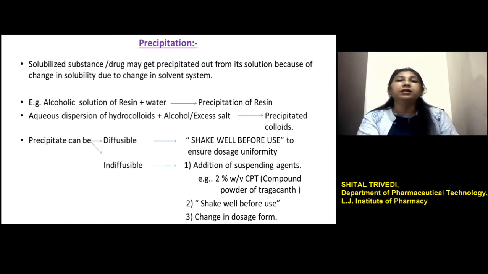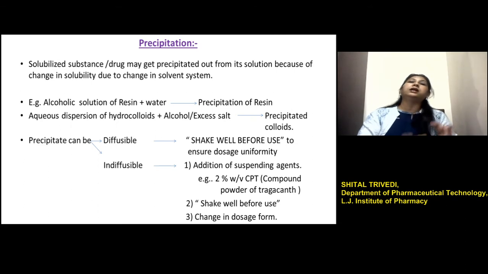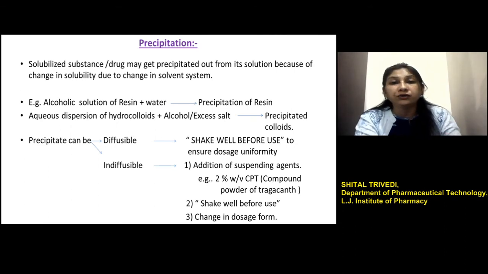For example, when we mix the alcoholic extract of the resin in water, what happens? The resin is soluble in alcohol, so when we take the alcoholic extract, it is in clear solution form. But when we add it into the water, there is a change in solvent system and resins are insoluble in water. So that results in precipitation.